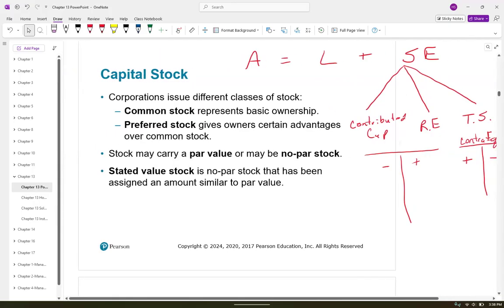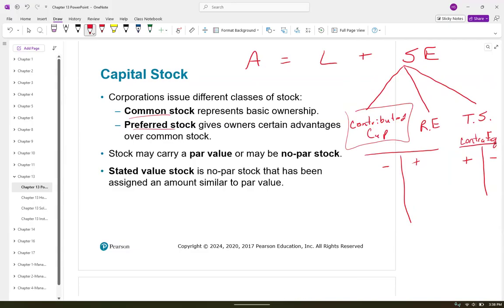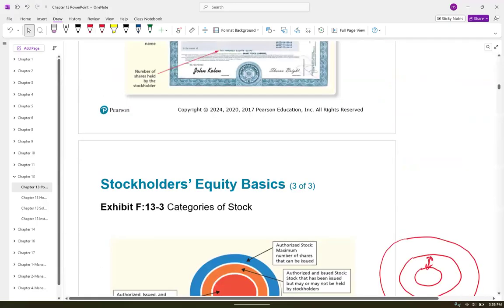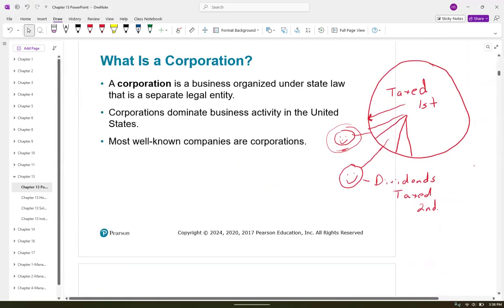So we have common stock and preferred stock. Both of those fall underneath contributed capital. The stock will have a par value. Par value is the legal amount of that share of stock. This is usually a small number. Because remember, when I was introducing this, if I paid my legal amount of that stock, they can't cross here. But if I got too good a deal, so if the par value is $5 and I paid $1 for each share of stock, that is when they can pierce that bubble.